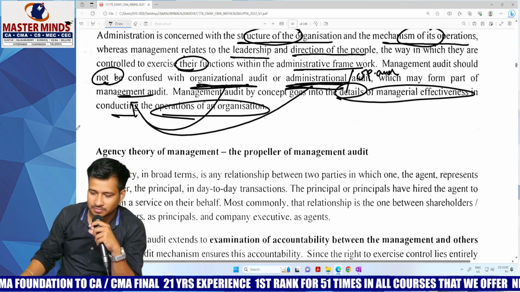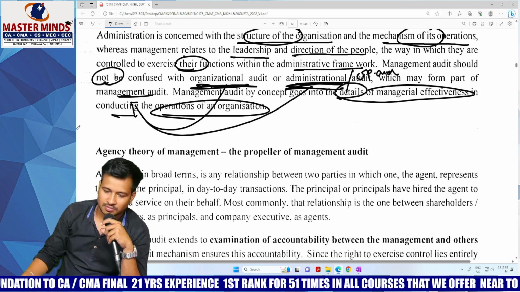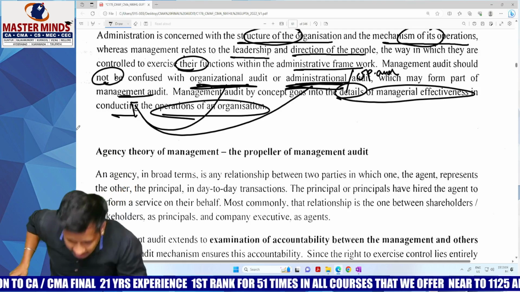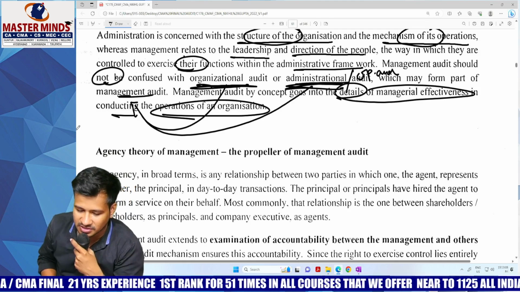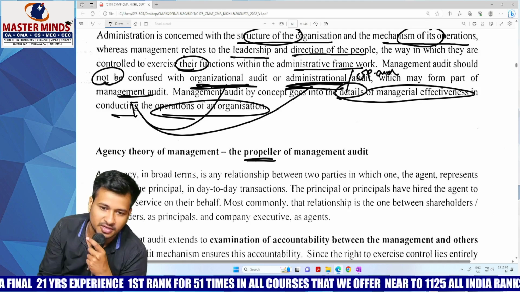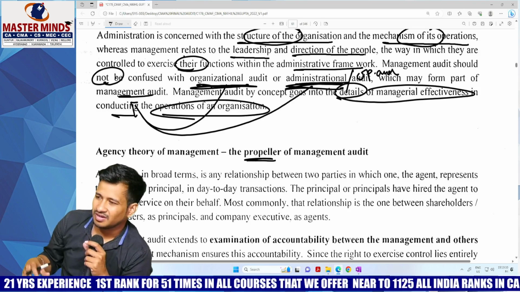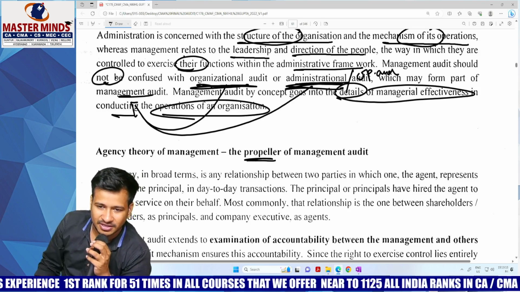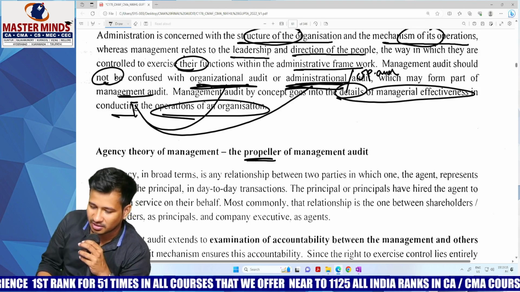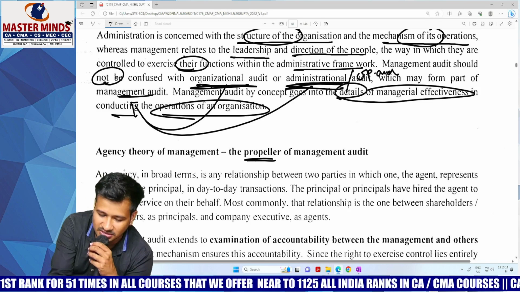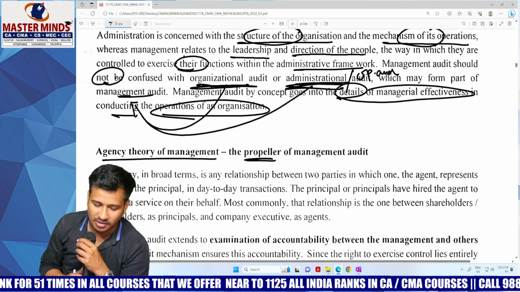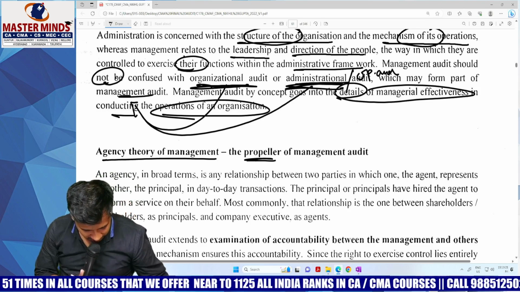Agency theory of management, the propeller of management. See, agency theory of the management, which is like the sayer of the management or the propeller of the management audit. I mean, like the need for management audit. Why do we need management audit? The answer is agency theory of the management. So what is agency theory of the management?